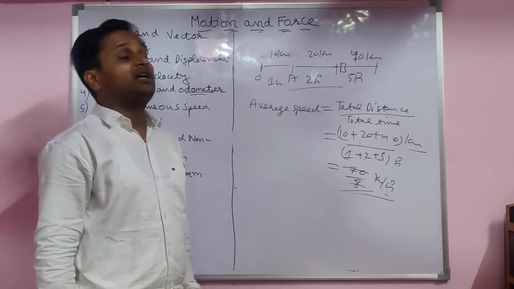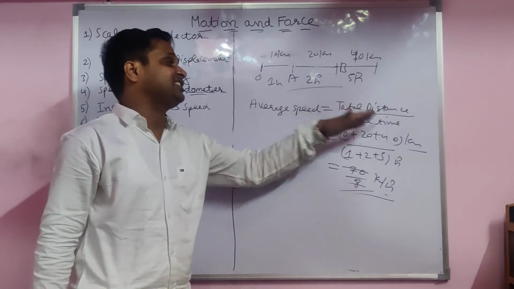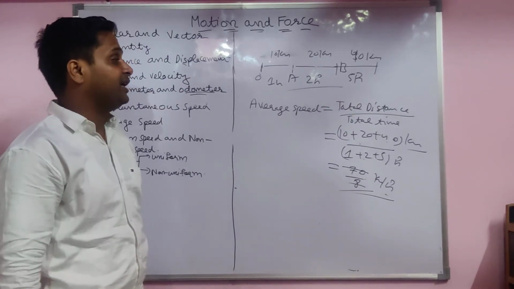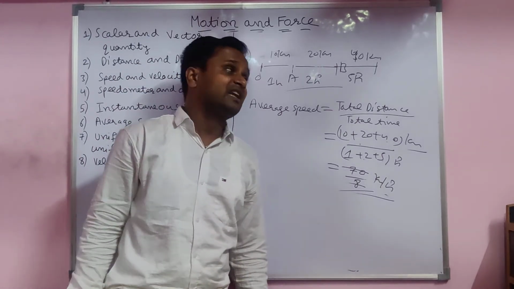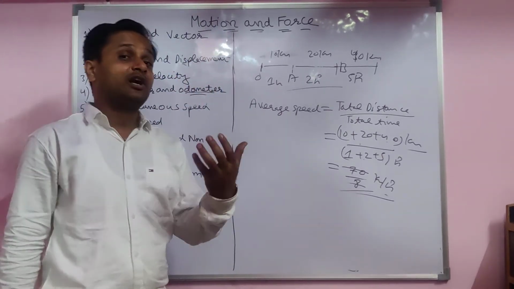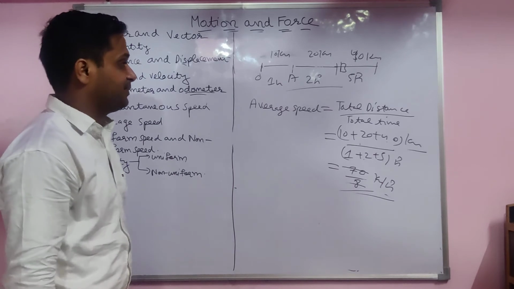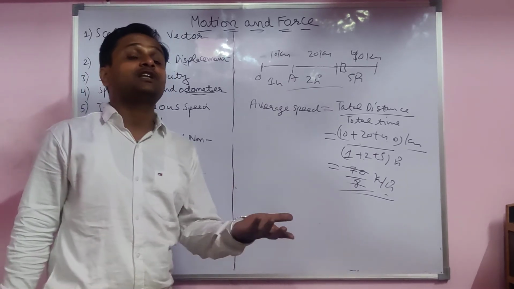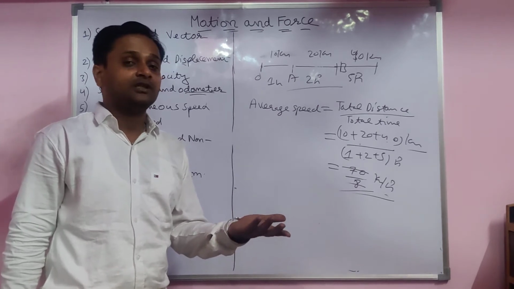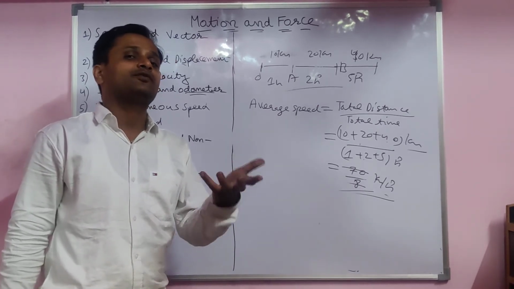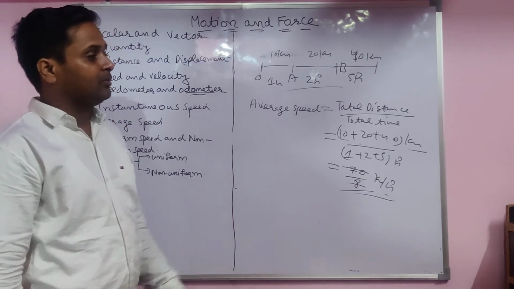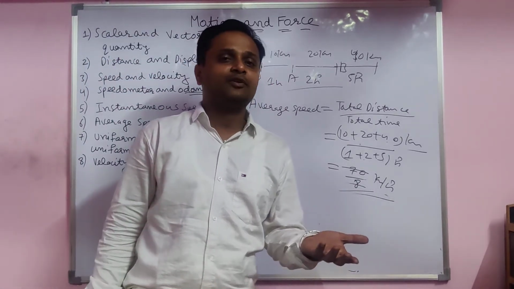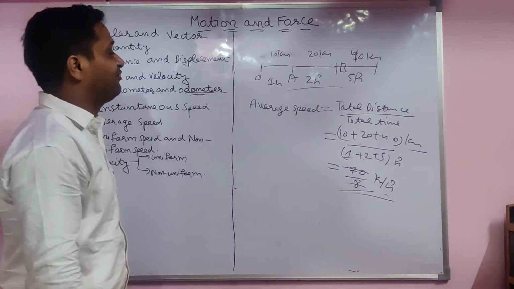So very easy, student. This is the average speed: total distance covered by the body in a given total interval of time. The word interval is used for the time interval. Sometimes per unit time, the rate of change of the distance. Speed is a rate, also the word for time only. Whichever you like, you have to give the definition. Very easy.